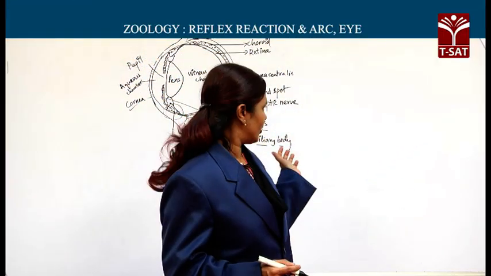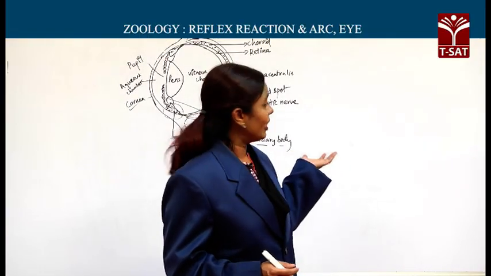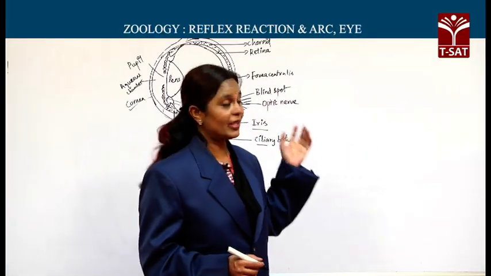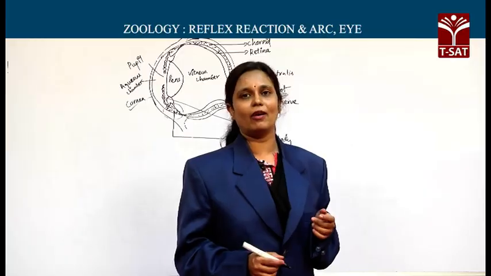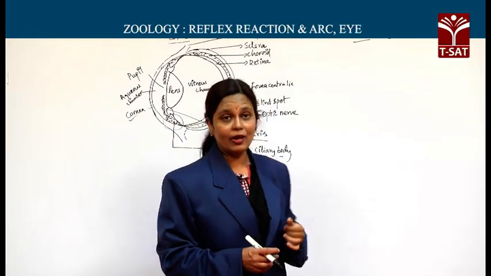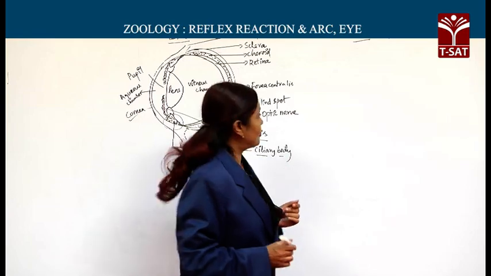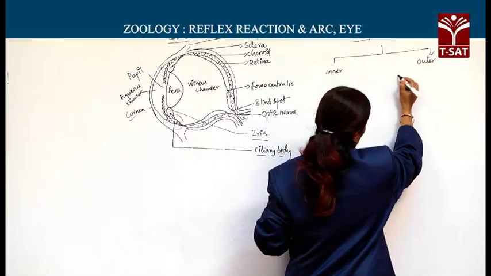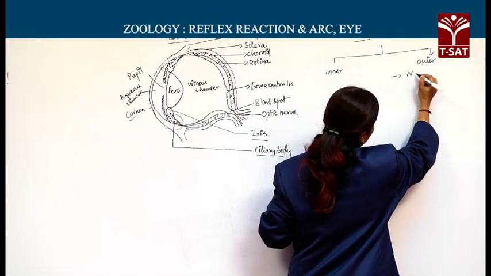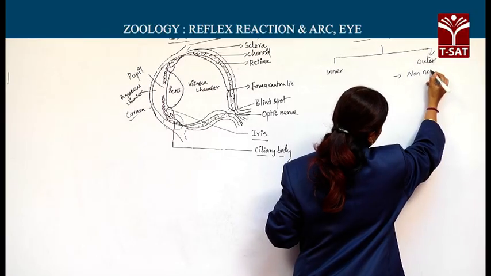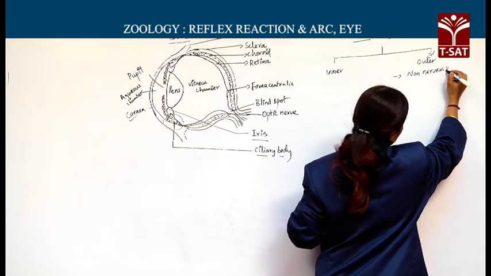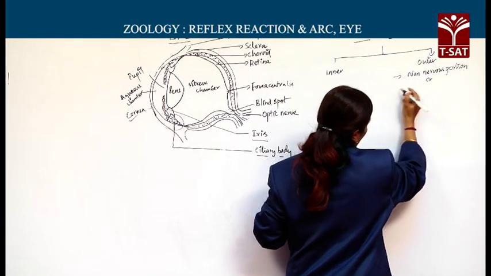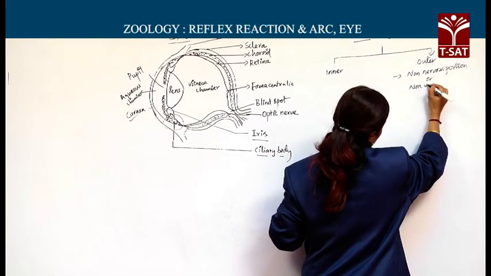So far we discussed the two layers of the wall of the eyeball, that is, the outer fibrous tunic and the middle vascular tunic. Now let us learn about the innermost layer, that is the nervous tunic or retina. This inner layer or retina in turn has two portions. What are those two? An outer layer close to the choroid is called the non-nervous portion, or you can call it the non-visual portion.